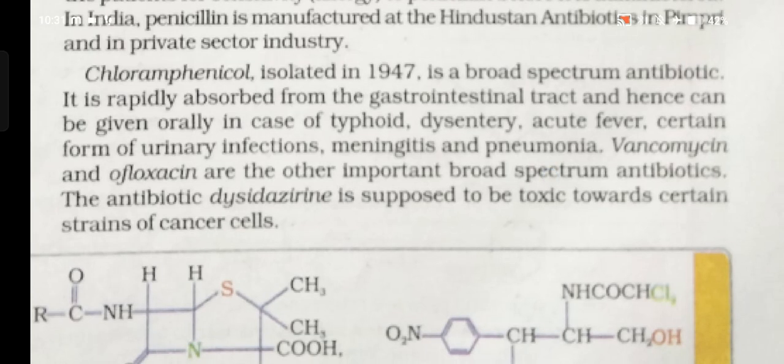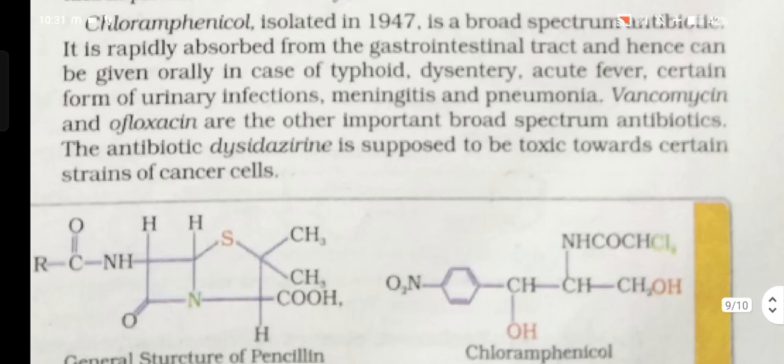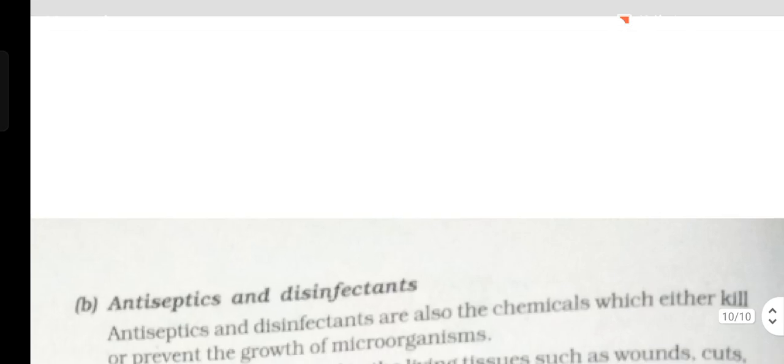Chloramphenicol, isolated in 1947, is a broad spectrum antibiotic. It is rapidly absorbed from the gastrointestinal tract and hence can be given orally in case of typhoid, dysentery, acute fever, certain forms of urinary infection, meningitis and pneumonia. Vancomycin and ofloxacin are other important broad spectrum antibiotics. The antibiotic dysidazirine is supposed to be toxic towards certain strains of cancer cells.